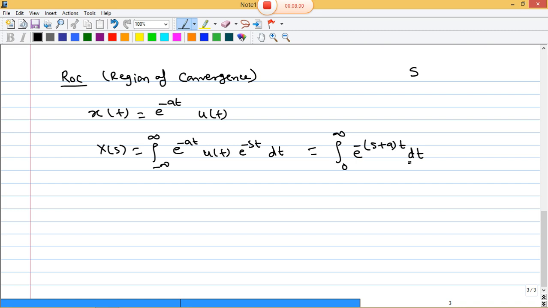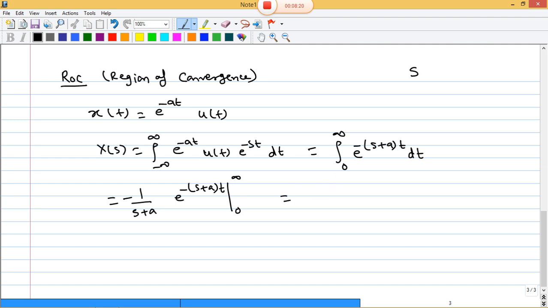Is that clear? Now here we get minus 1 by (s plus a) times e to the power minus (s plus a)t from 0 to infinity.